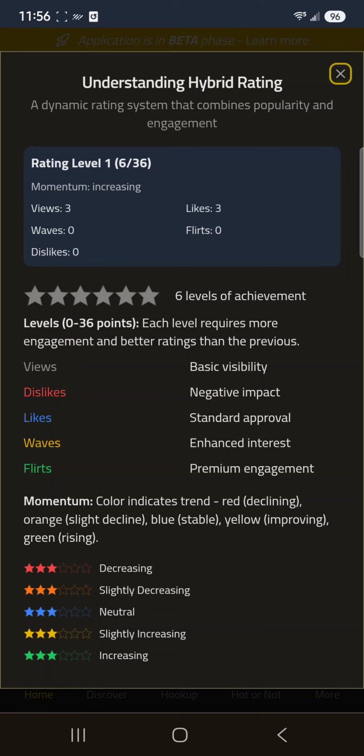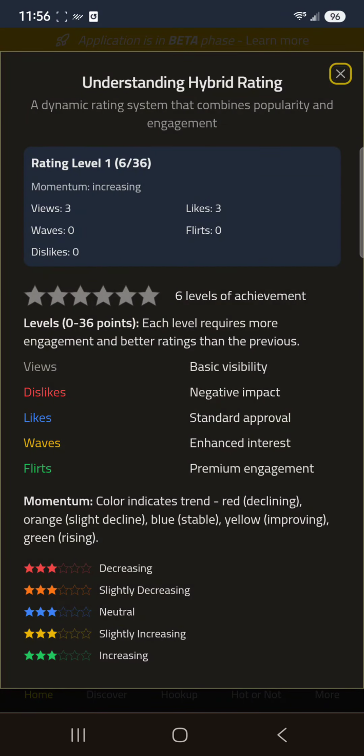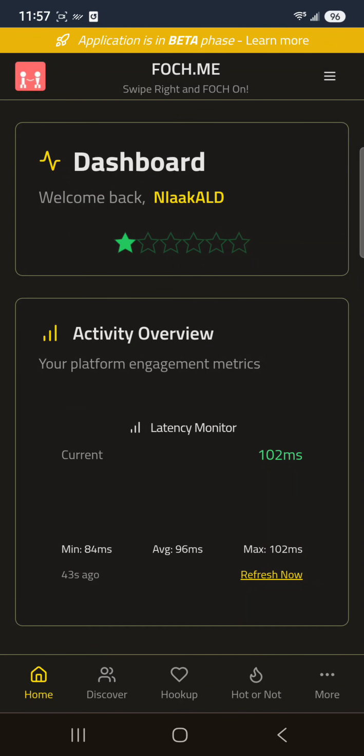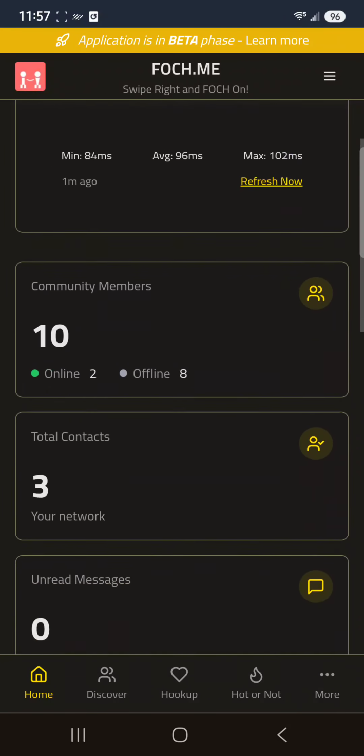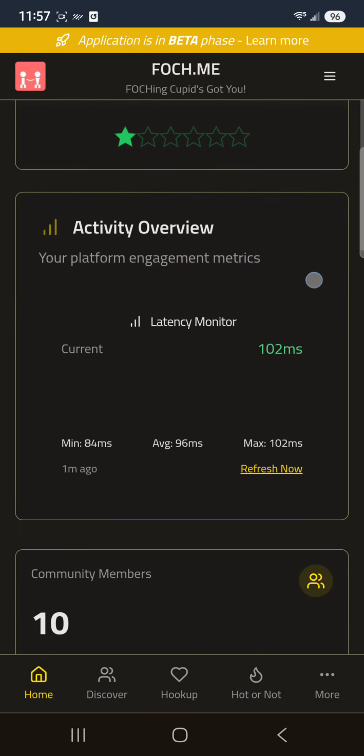If you get really slow and you haven't been coming on maybe once a week or something, it might turn red. That's not a bad thing. Right now it's green for me because I'm active. Turning to red stars isn't bad. It just means you're below average on your momentum. So pop in there each day. Just pop in and look and check right here. When you come in here, you can see a good little summary of what your current rating is.